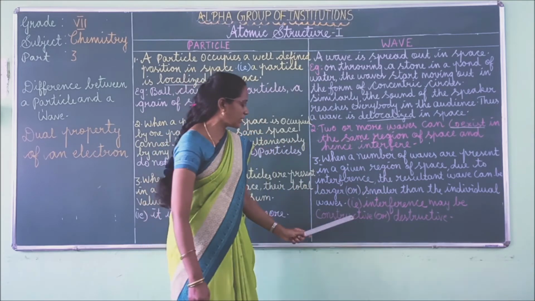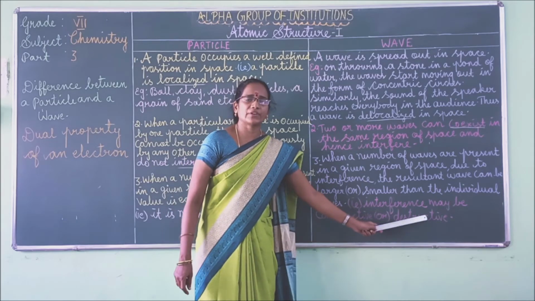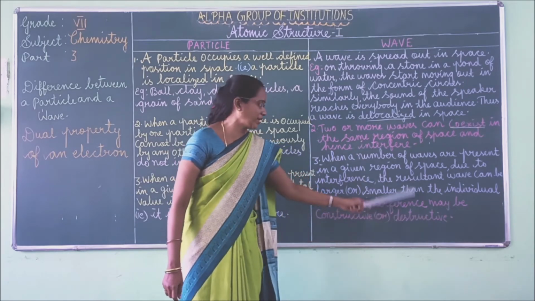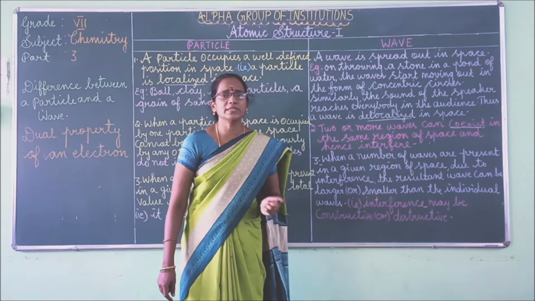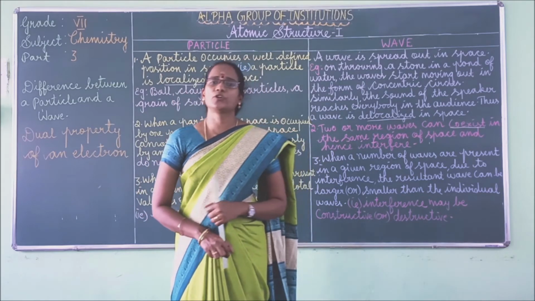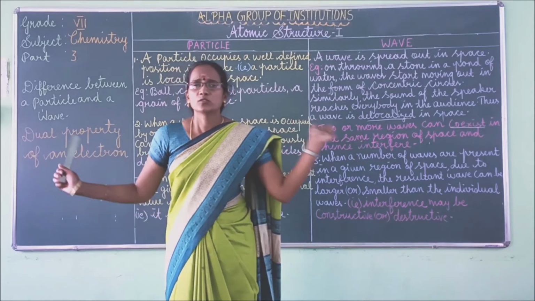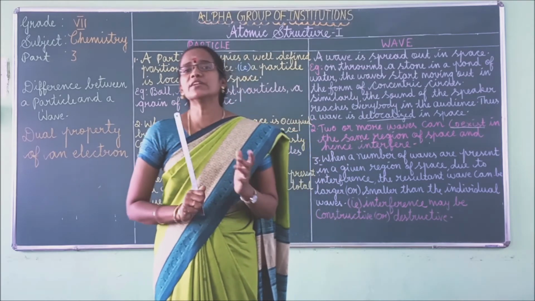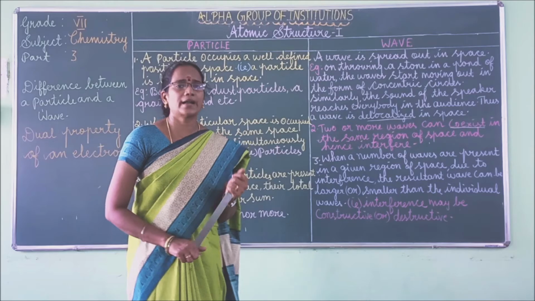That is the difference between constructive and destructive interference. So these are the differences between particle and wave.